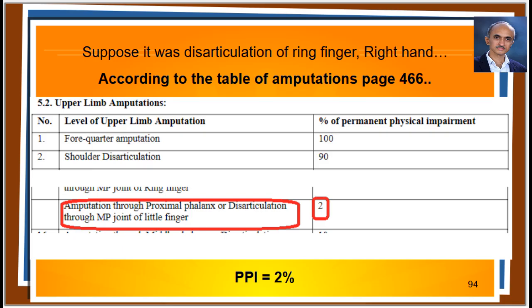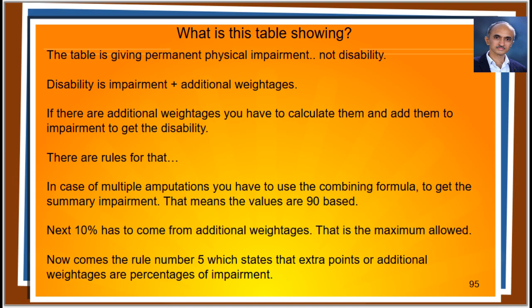Let us look at this table at page number 466. Impairment would be 2% PPI with some rules. What exactly is this table showing? The table is giving permanent physical impairment or PPI, not disability. So the disability is impairment plus additional weightages. If there are additional weightages, you have to calculate them and add them to impairment to get the disability.